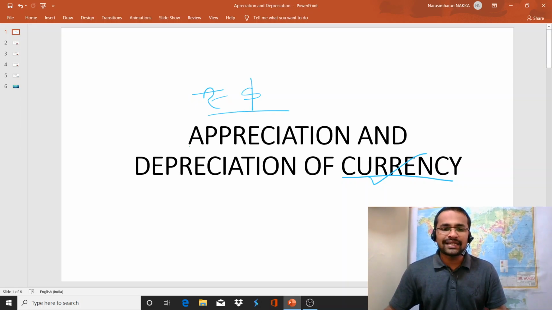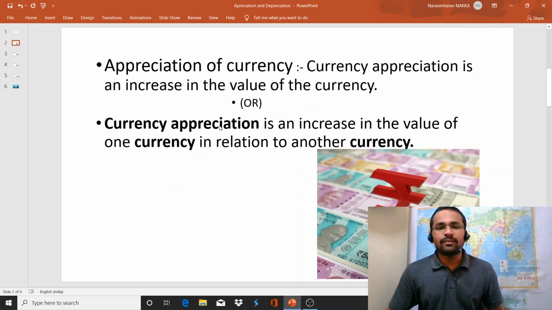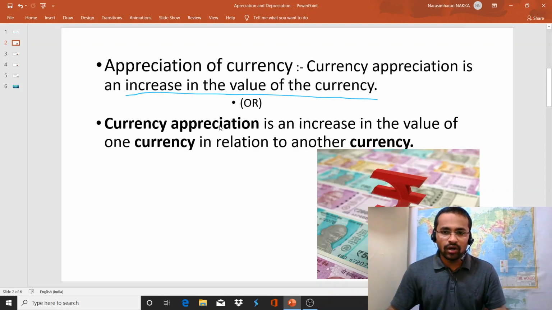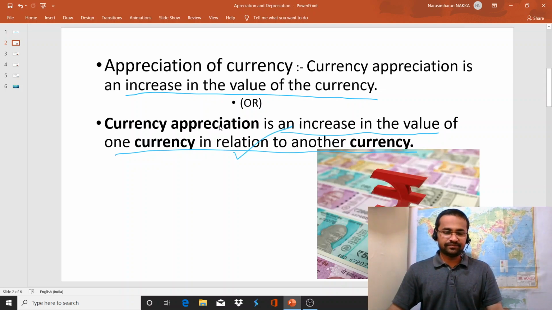So coming to the topic, what is the meaning of appreciation and what is the meaning of depreciation? Appreciation means increase in the value and depreciation means decrease in the value. So what is the meaning of appreciation of currency? Currency appreciation is an increase in the value of one currency in relation to another currency.